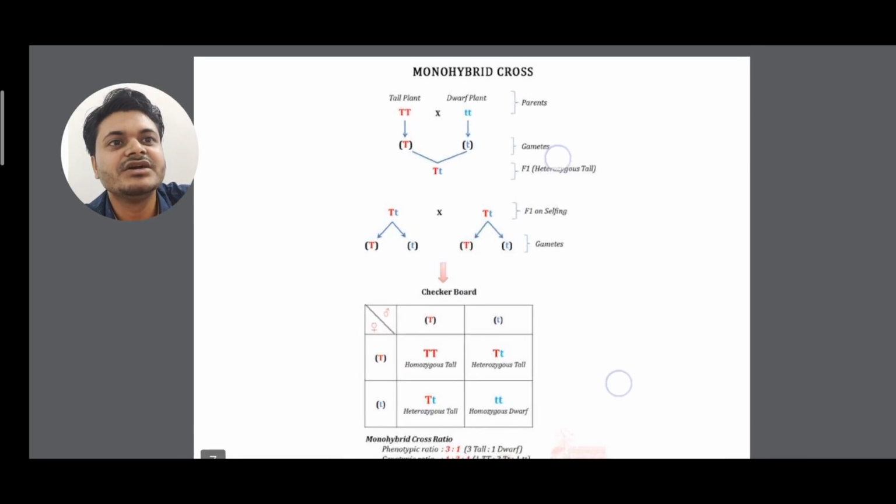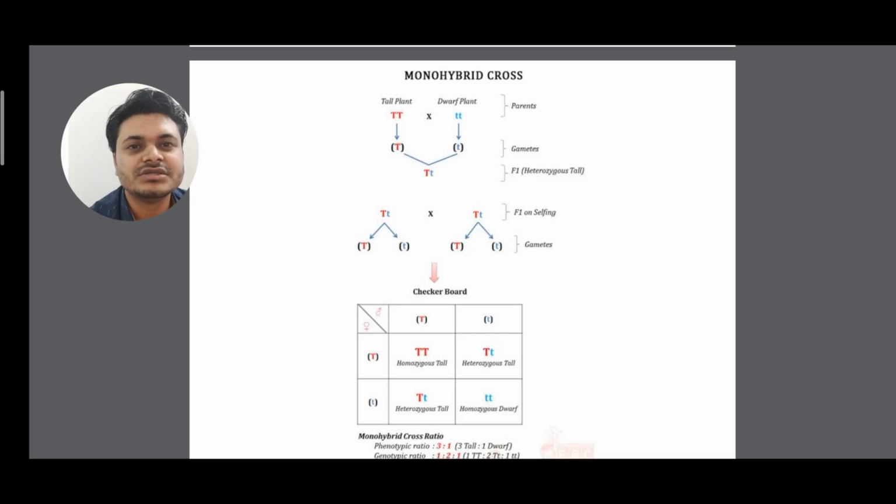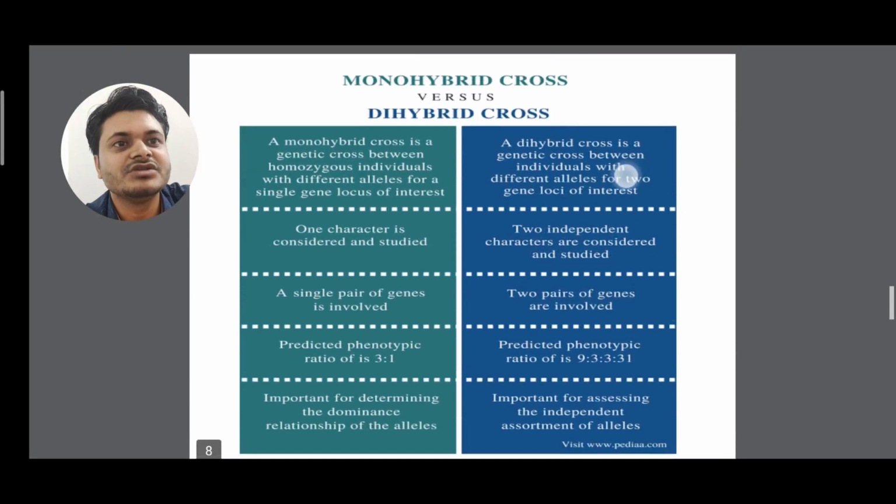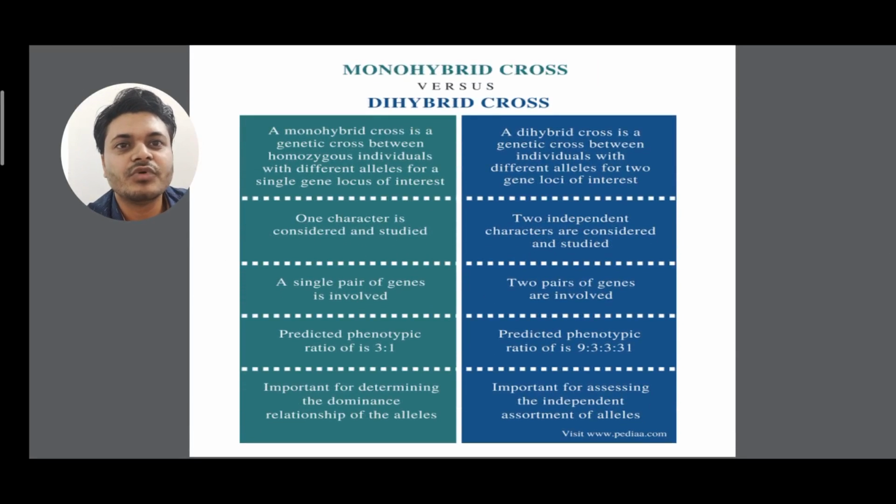So this is a very good explanation of monohybrid cross. Hear the entire lecture to get benefited and to clear your basics, clear? So you can see the difference between monohybrid and dihybrid cross. Mono means one, and di means two, isn't it? In monohybrid cross, one character is considered and studied, whereas in dihybrid cross, two characters are considered and studied.